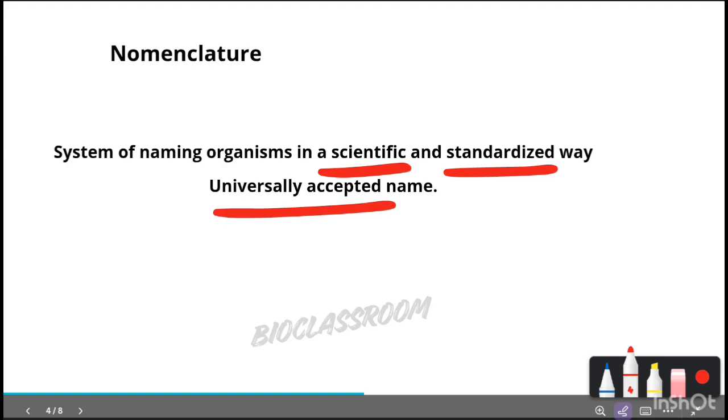Then the name should be universally accepted, so that each organism will have a unique particular name throughout the world. That is, all organisms will have a unique name so that the identification process will be easier. Okay, so that's all about nomenclature.